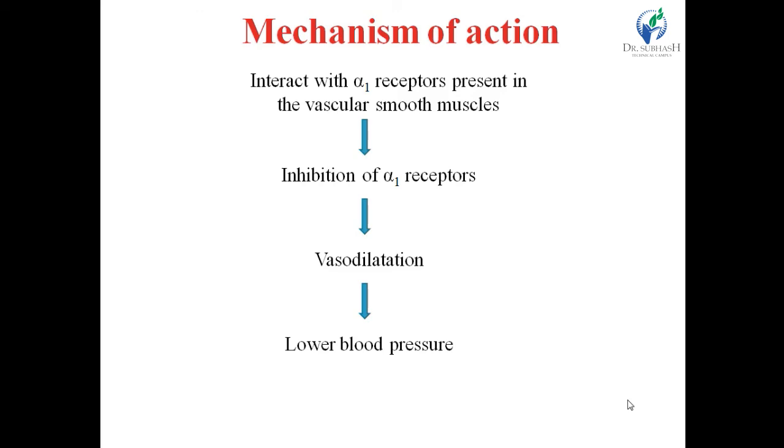Next, these drugs interact with alpha-1 receptors present in the vascular smooth muscles, right? Vascular smooth muscle, that means in the wall of the blood vessels.